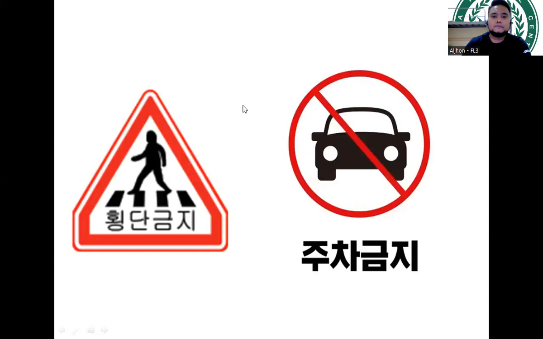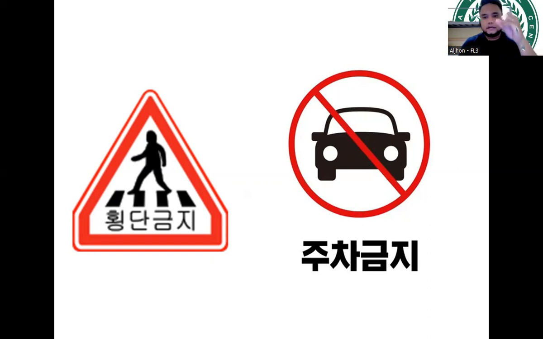I'm going to show you this one. So first example here is this signage. As you can see, this is Hengdan Kumji. So Hengdan Kumji means you cannot cross. So usually saan mo ba nakita itong signage na ito? Sa mga public roads, di ba? Or mga highways. So again, sa South Korea, you need to abide by the law since we're there just to work. So again, you need to abide by the laws in South Korea.